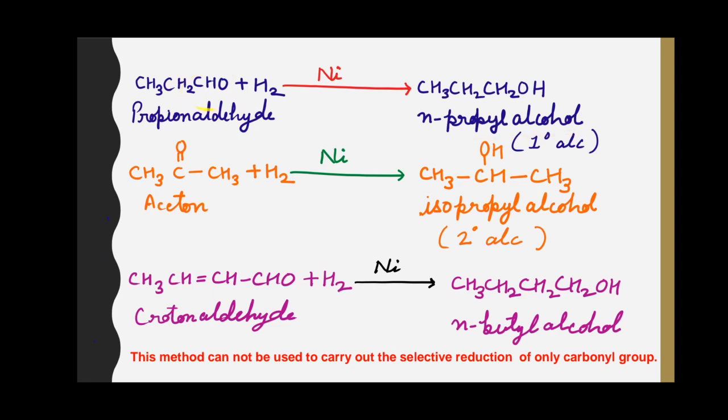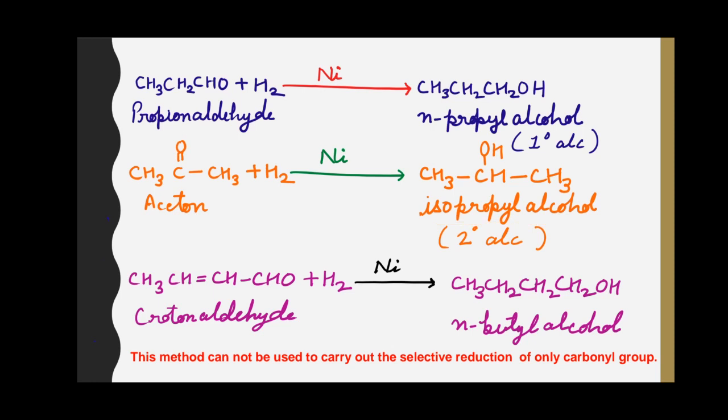The carbonyl group of this aldehyde is getting converted into a primary alcohol. When acetone is reduced in the presence of nickel, it produces isopropyl alcohol, which is a secondary alcohol. In this molecule, the carbonyl group is reduced to a secondary alcohol. Acetone in this reaction is getting reduced to isopropyl alcohol, which is a secondary alcohol.